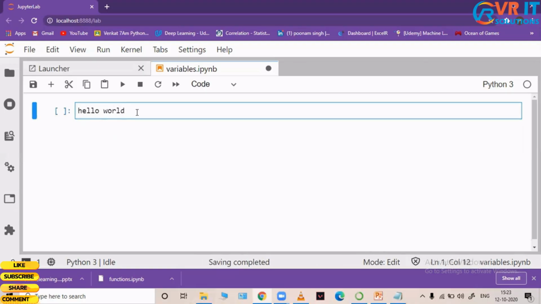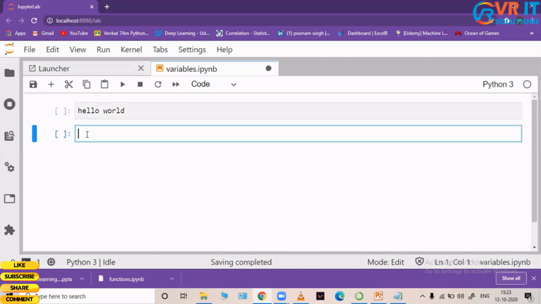How do I print the statement? It's very simple. I just say print and open the parentheses, and I can use either double quotes or single quotes. So I'm just going to say Hello World. This is how a simple print statement is written in Python.